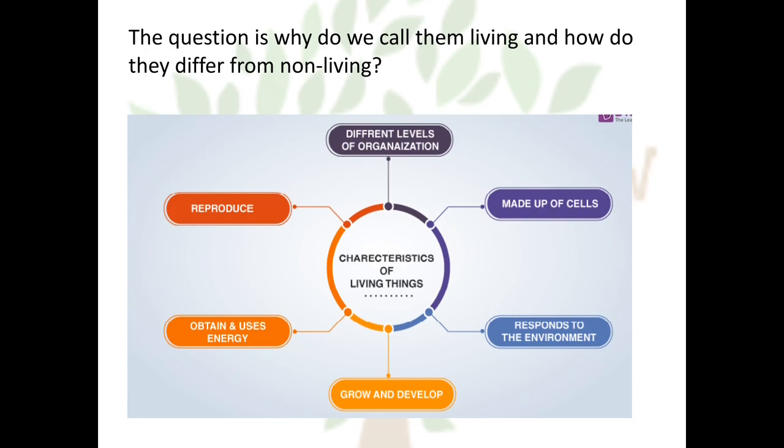Then the next property is reproduction. Animals undergo reproduction. They produce offspring of their own kind. Then the next is metabolism. The reactions are carried out to obtain energy and to use energy. Then living beings undergo growth and development. They show a property of consciousness, that is, they respond to the environment, to external stimuli. So let us see these characteristics of living things in detail.